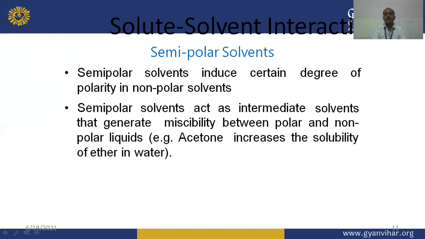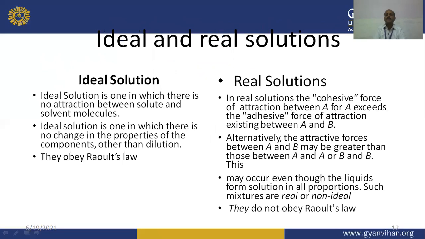They act as intermediate solvents that generate miscibility between polar and non-polar liquids. Example: acetone increases the solubility of ether in water. So these are the different interactions between the different types of solvent, whether polar, non-polar, or semi-polar in nature.